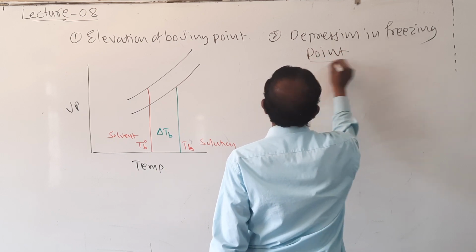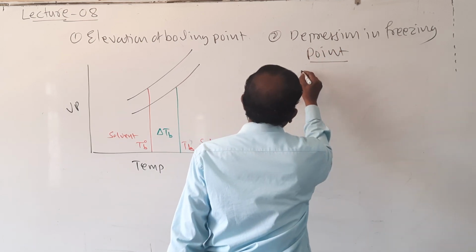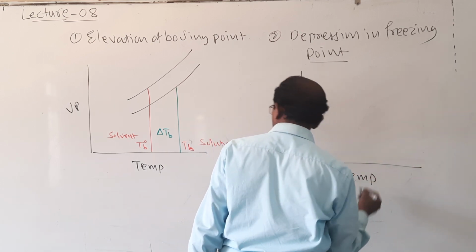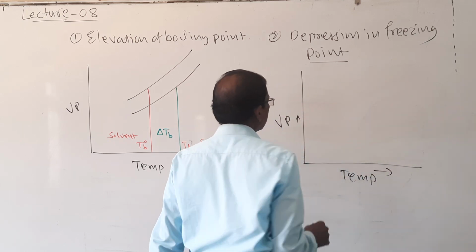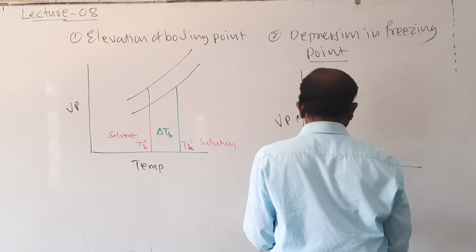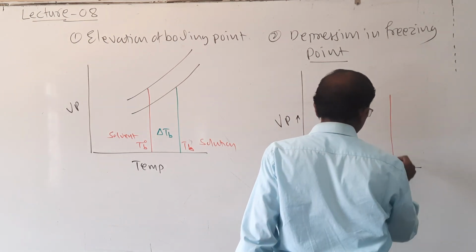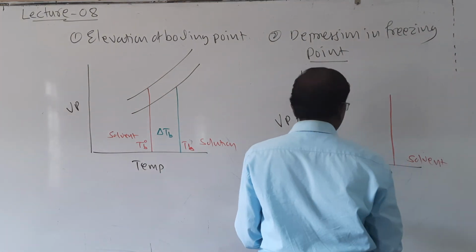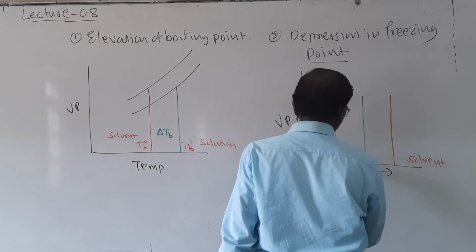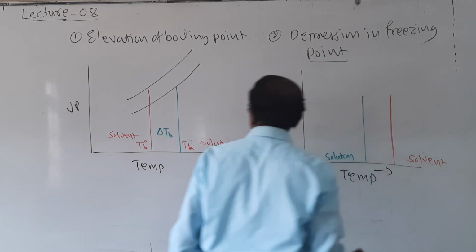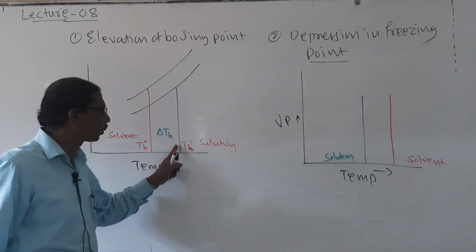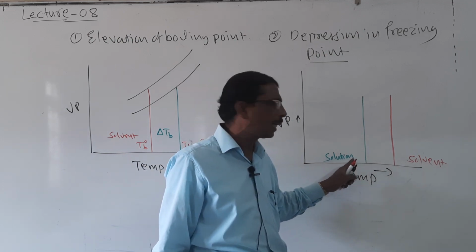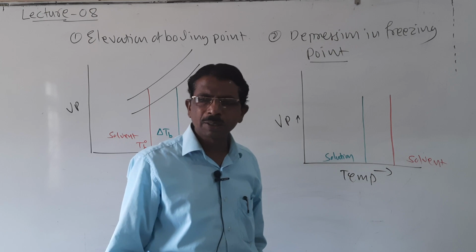And for the second one, depression in freezing point. Look here. Here also when a graph is plotted, vapor pressure against temperature, the red one is solvent and the green one is solution. Here the solution has a higher boiling point than that of solvent, but in freezing point, the solution freezes at a lower temperature as compared to that of solvent.